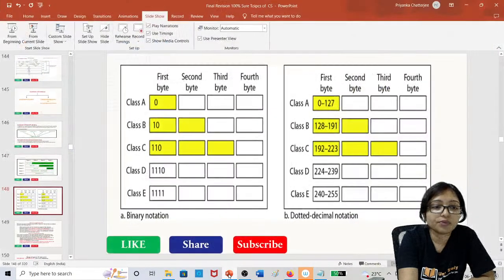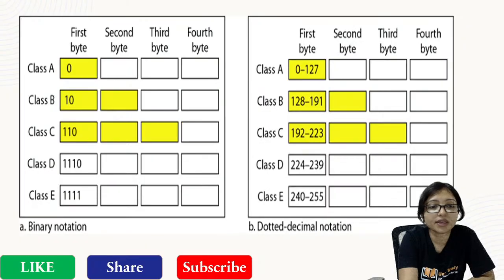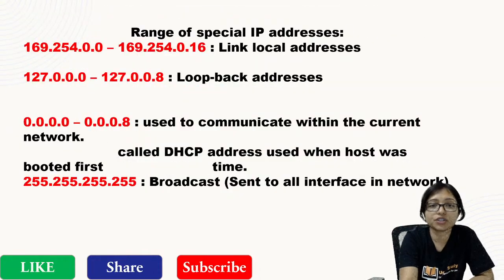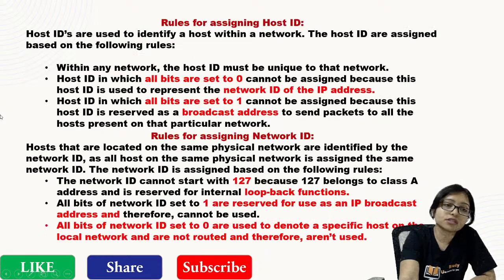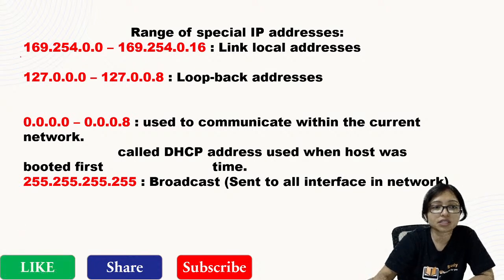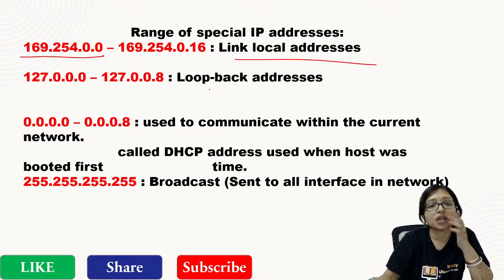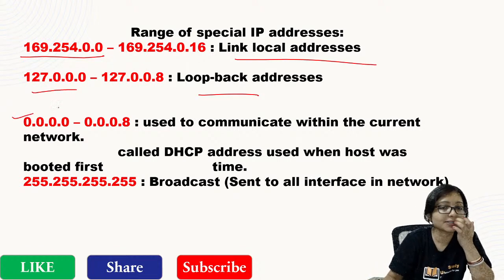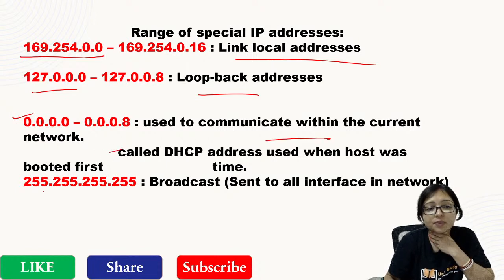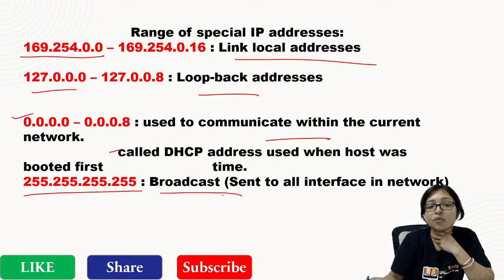Now here we will go for the next topic. These are the topics. Again I am not repeating. Must do the revision. Here, IP address. This will be your IP address. These are the very important IP addresses. What IP addresses are required? 169.254 is the link local. Loopback is 127. 0 is used for the current one, and this is DHCP. 255 is for the broadcast address.